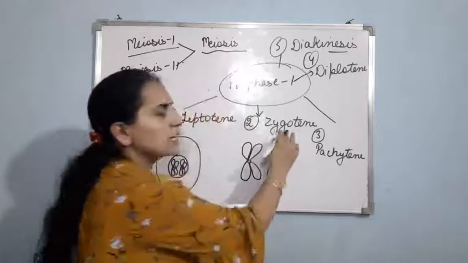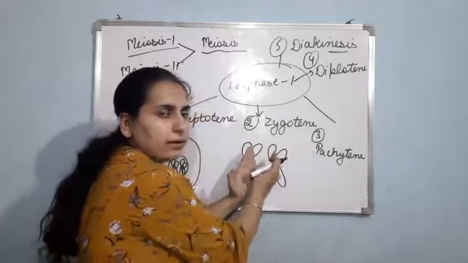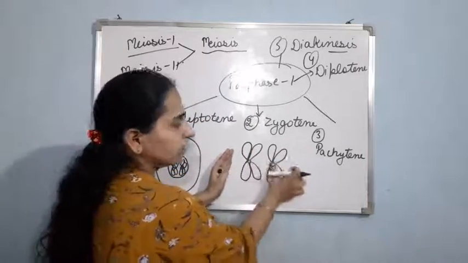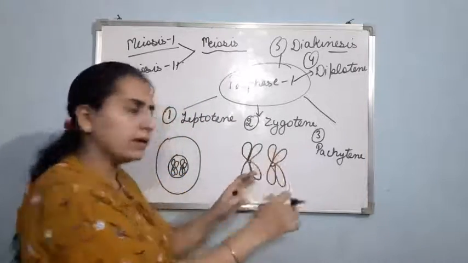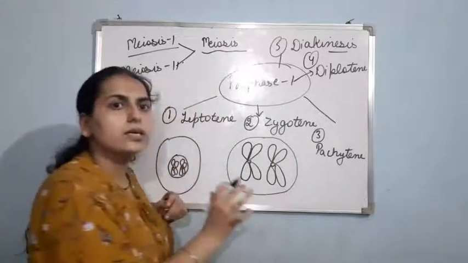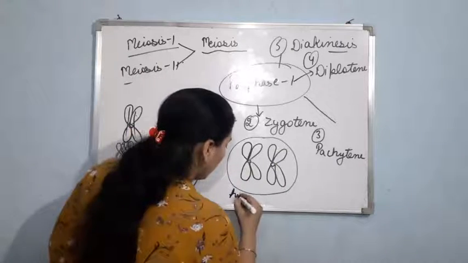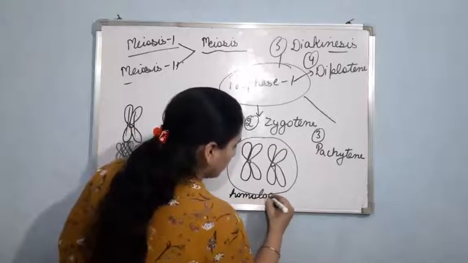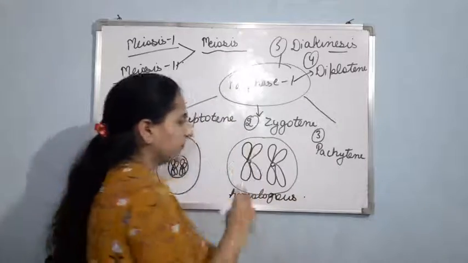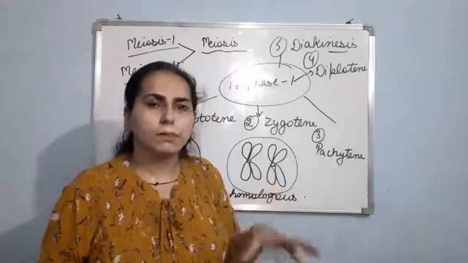So in zygotene, two chromosomes are making a pair like this. Can you see? Two are there and they are making a pair, and this together is known as homologous chromosomes. Now, it results in the formation of a synaptonemal complex.